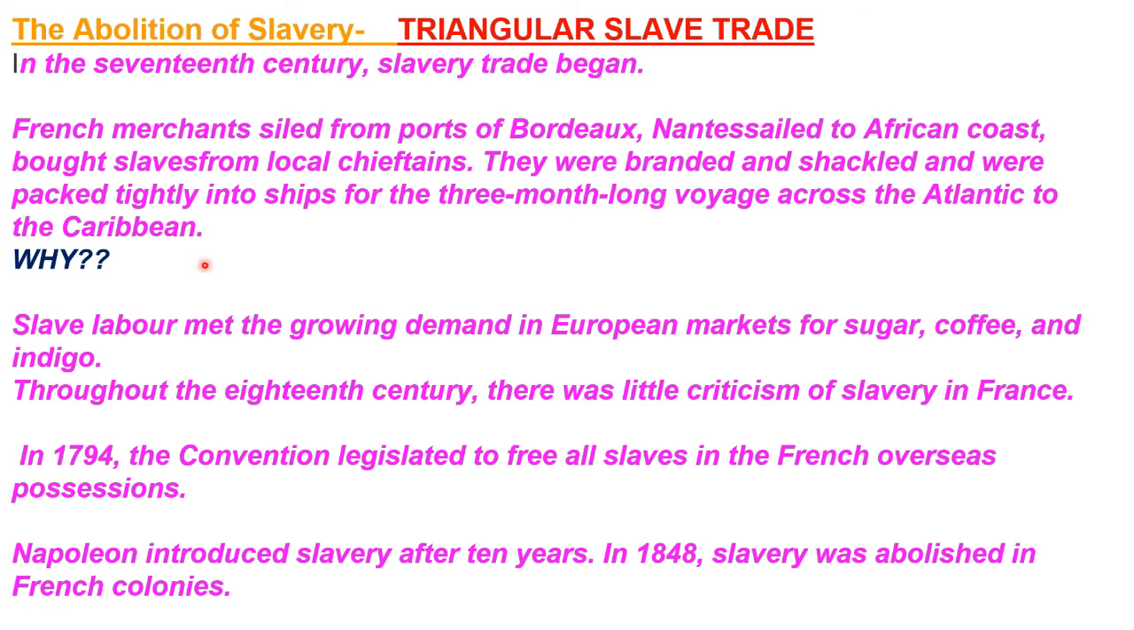Now the reason why, as I told before, slave labor met the growing demand in Europe market for sugar, coffee and indigo. Throughout the 18th century, there was little criticism for slavery in France. In 1794, the convention legislated to free all the slaves in France's overseas possession. However, Napoleon reintroduced slavery after 10 years. In 1848, slavery was abolished in French colonies.